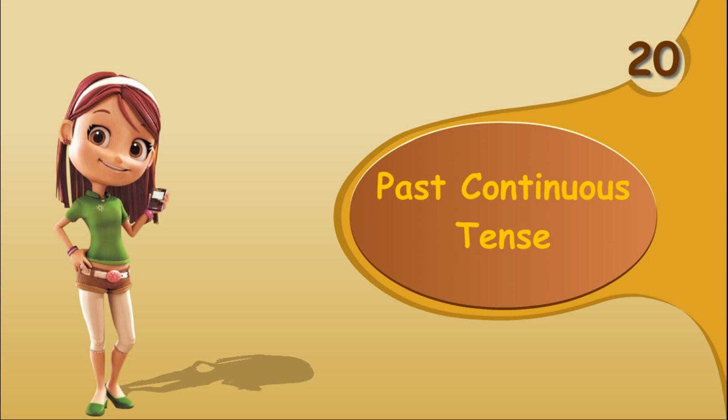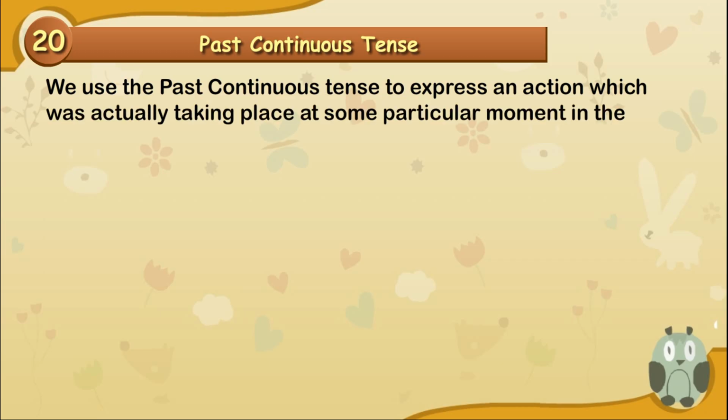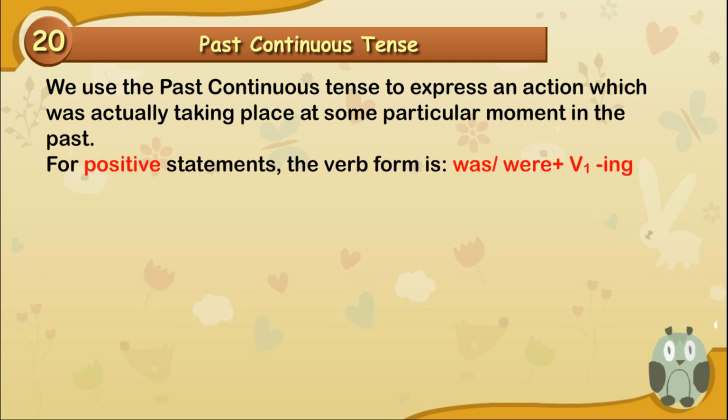Lesson 20. Past continuous tense. We use the past continuous tense to express an action which was actually taking place at some particular moment in the past. For positive statements, the verb form is was, were, plus V1 plus ing.